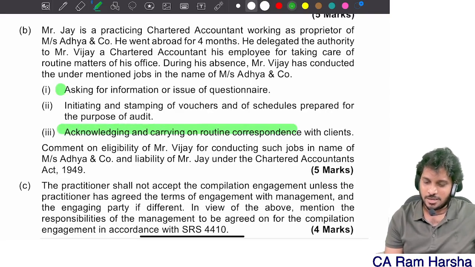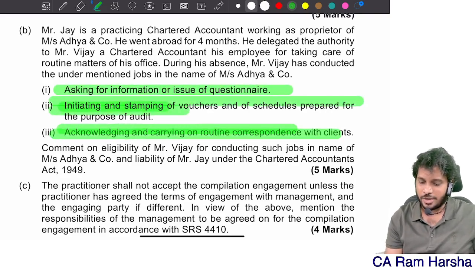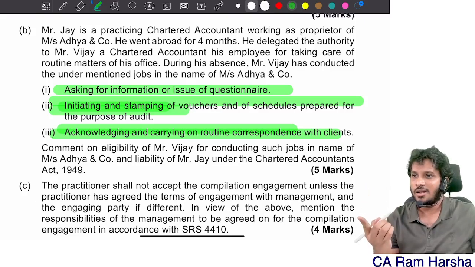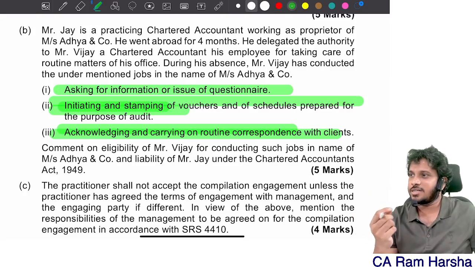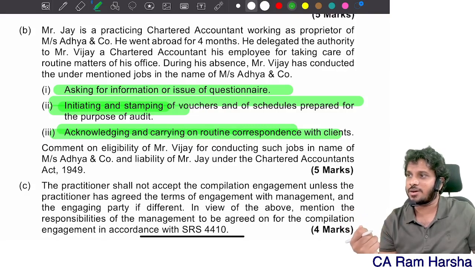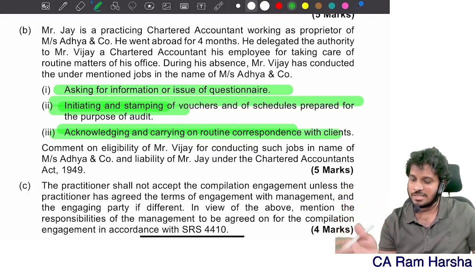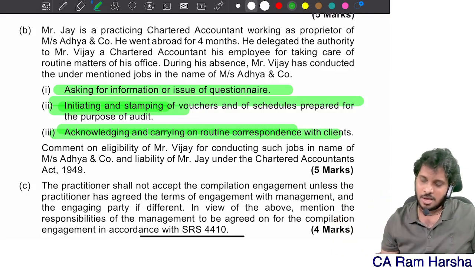This is straight question, asking information, issue questionnaire, routine, clause number 12. Yes or no? Auditor should not let somebody to sign on his behalf except on administrative documents routine. This is a straight question in our question bank. Ethics. Clause 12, part 1, schedule 1.